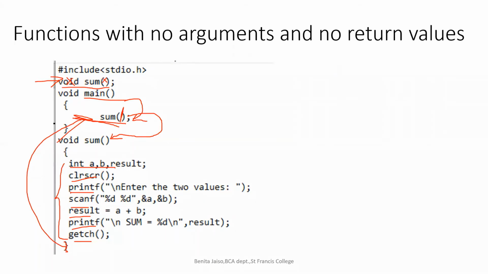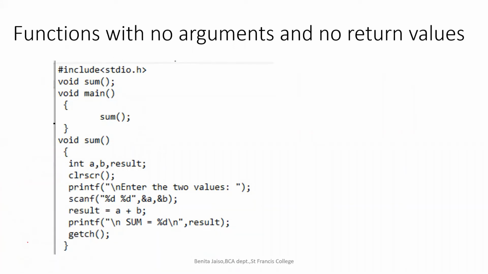So when it reaches here, as we don't have any return value, and it is not assigned to any of the variables, that means there is no communication between this called function and the calling function. Understood? Understood what the program flow is when it reaches here. So until this point, it will be executing line by line. When it reaches here, it will call the sum function.